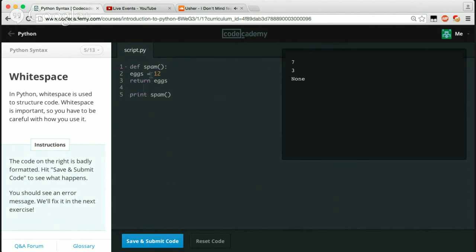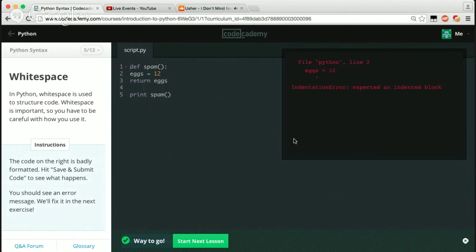So def spam, that probably looks like a function. It probably is a function. Eggs equals 12, return eggs. Okay, print spam, which is probably just going to return eggs, which would be 12. But it probably needs 2 spaces in between here, but let's see what happens.